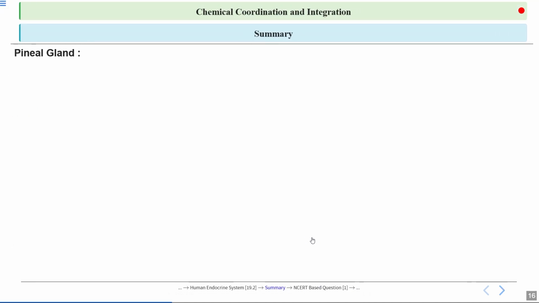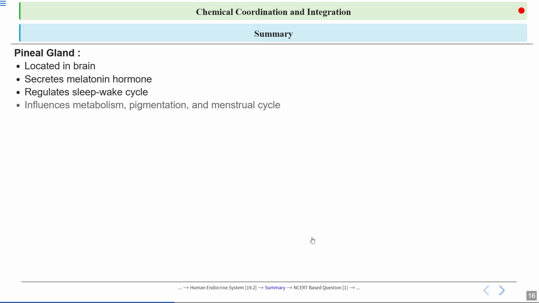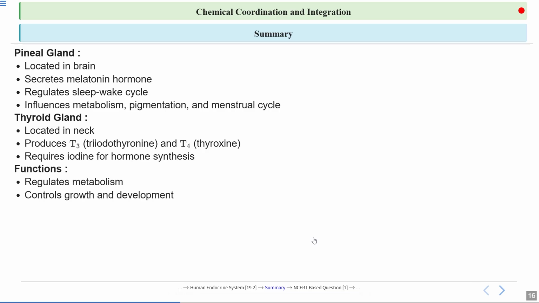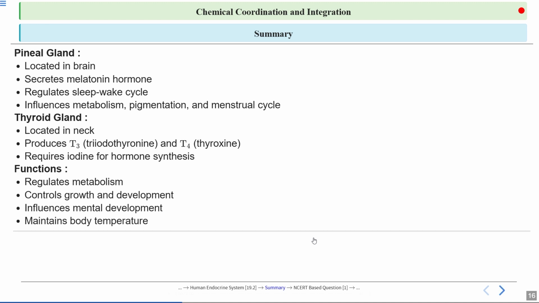So let's wrap up the chapter with a summary. We discussed the pineal gland, which is located in the brain, secretes melatonin hormone, regulates sleep-wake cycle, and influences metabolism, pigmentation, and menstrual cycle. Then we discussed the thyroid gland as well. It is located in the neck. It releases T3 and T4 hormones. It requires iodine for hormone synthesis. Then we talked about functions as well. It regulates metabolism, controls growth and development, influences mental development, and maintains body temperature.